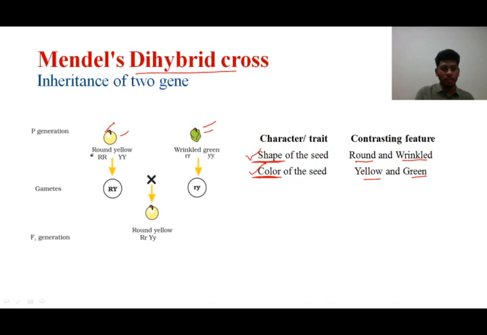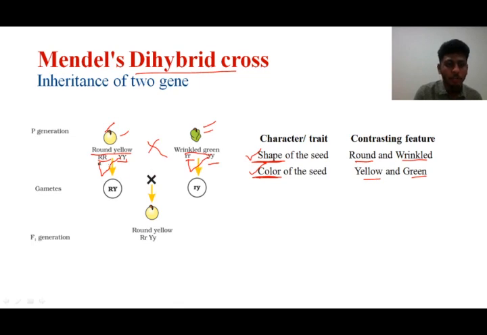Students, now this round yellow seeded garden pea plant is denoted by capital R, capital R and capital Y, capital Y. Why? Because round and yellow both are dominant characters, so that's why we denote it by capital R and capital Y. Another plant that we have taken is the wrinkled green plant. This wrinkled green plant we denote by small r and small y, because both these characters are recessive in nature. When we cross this round yellow garden pea plant with the wrinkled green pea plant, we get the gametes here. Students, you have to notice here R and Y is taken, and also here small r and small y is taken.